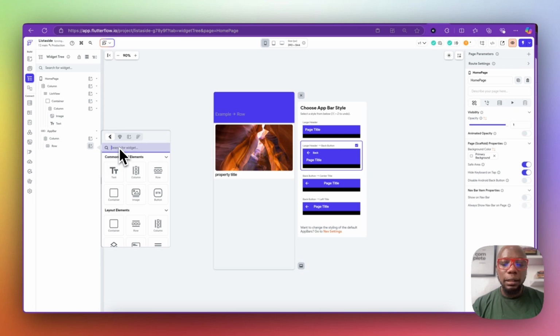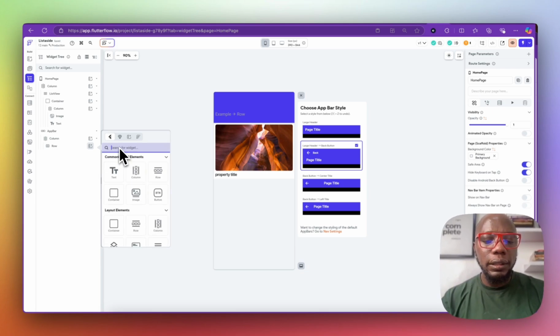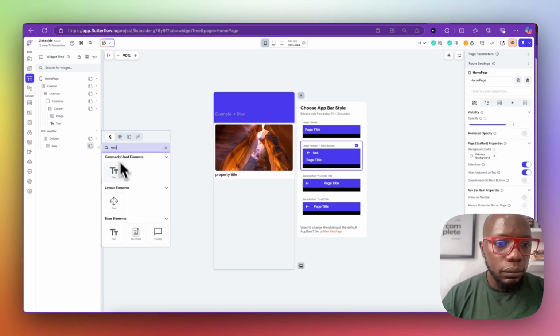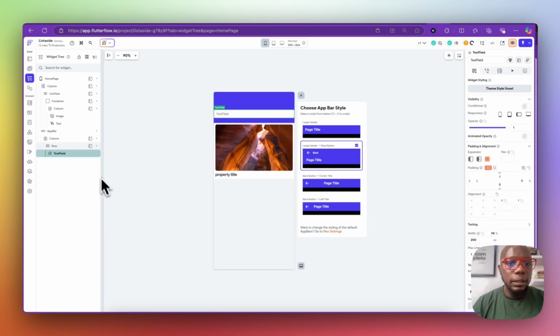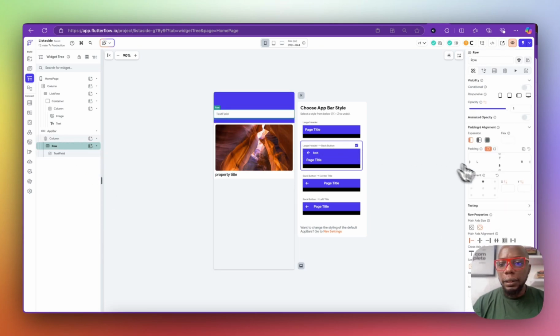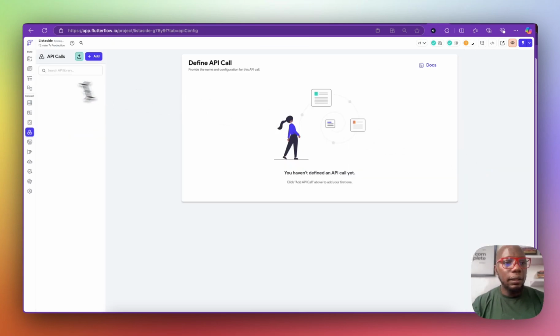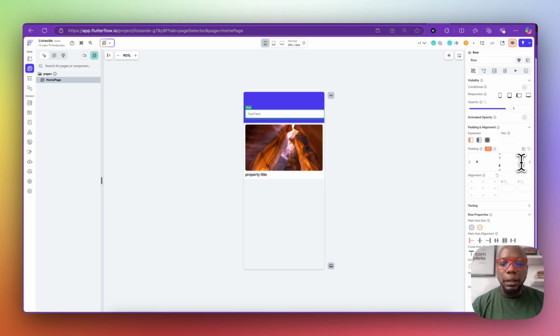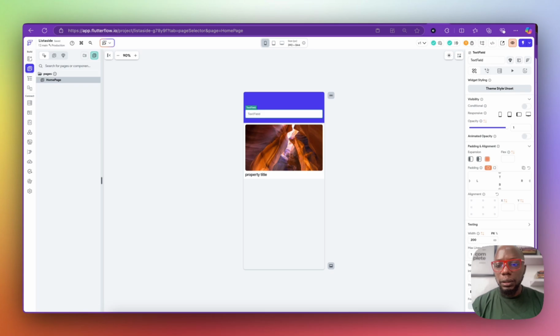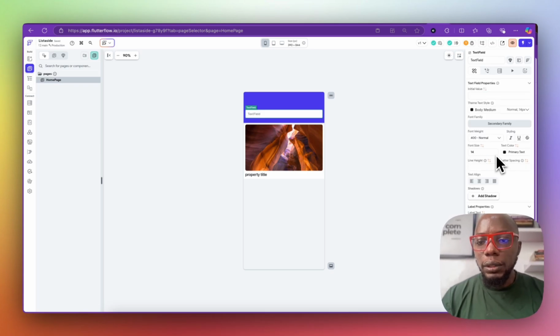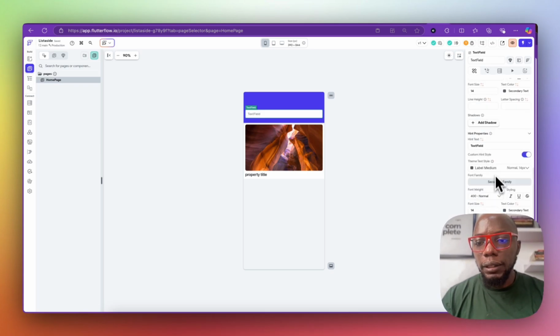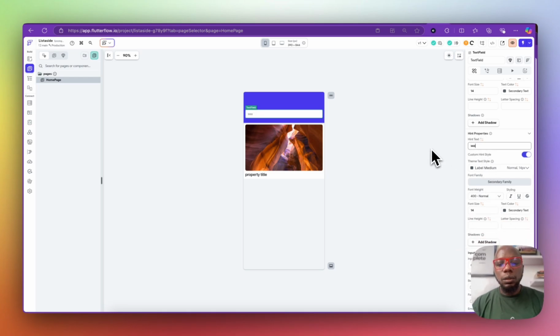Let's add a test entry to it. So I made a test entry. Let's add a test feed to it and give it a padding of 8, 8, 8 around. And let's imagine that users are going to be searching with this feed, right? Users are going to be searching. I just want you to pay attention to it. So users are going to be searching.